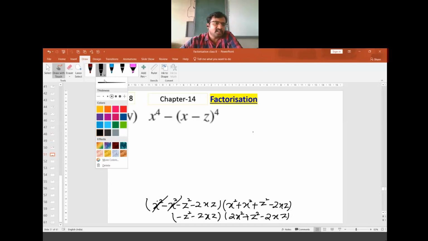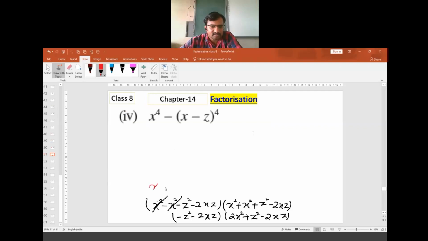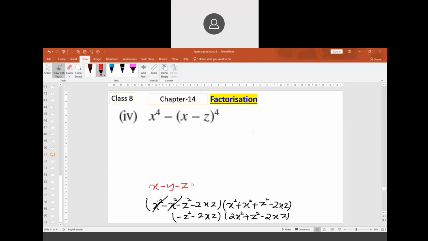Sir, is your answer correct? Shobhan is getting another answer. Yes, Shobhan. x minus y minus z, in brackets, into another bracket, x plus y plus z, bracket close. And again brackets, sir.